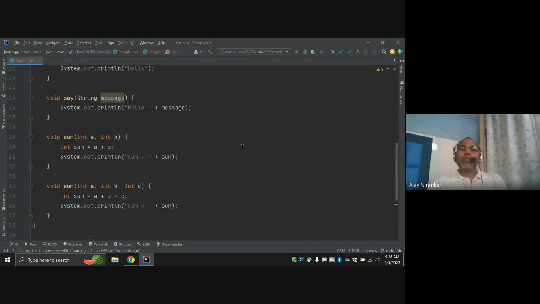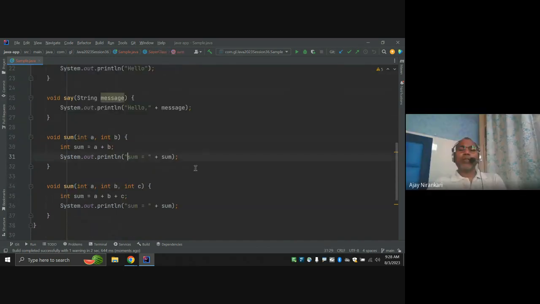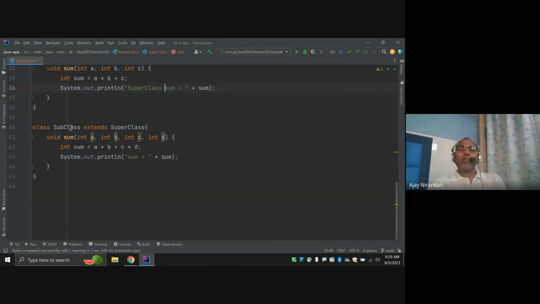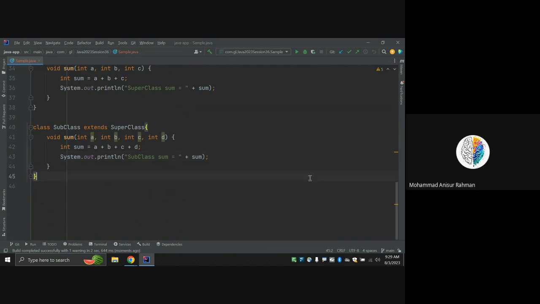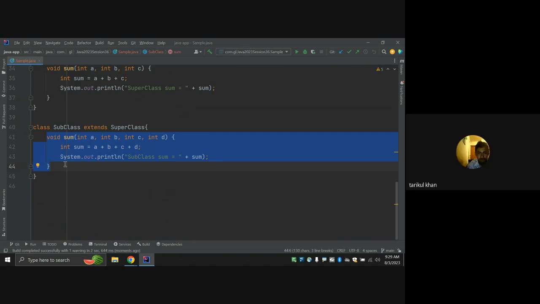Okay, so let me just write here. This is your superclass sum, and this is your subclass sum. Notice in this subclass, I have defined only one method, sum. So here, can we say this method is overloaded or not? If someone looks at this code, they will surely say not overloaded, not from this one alone.